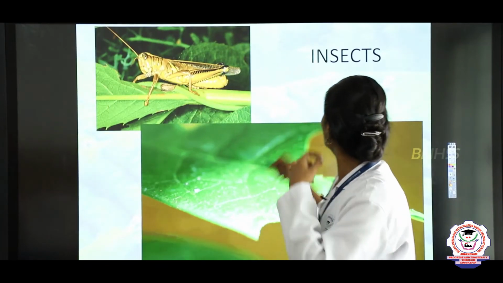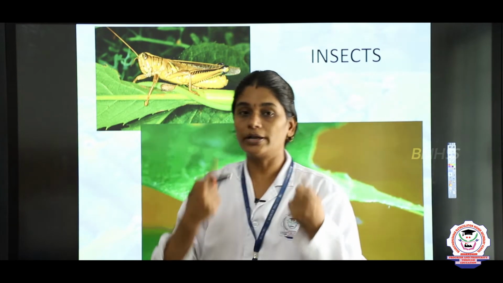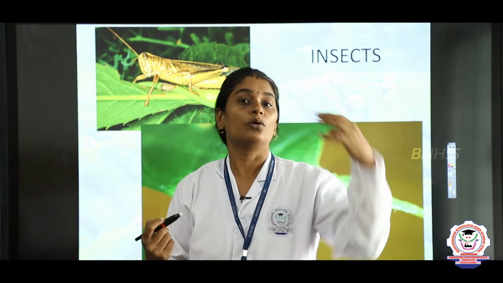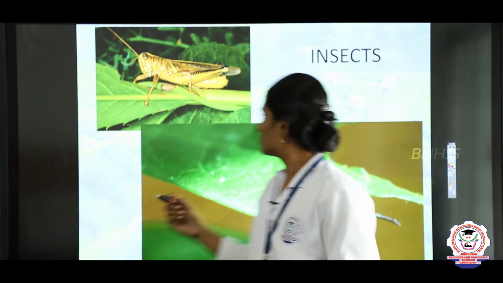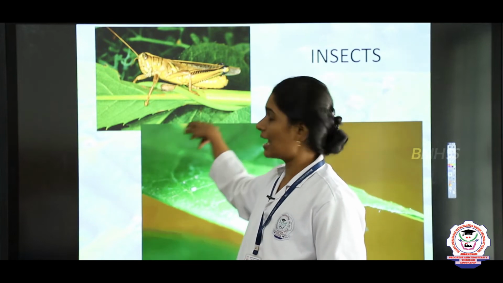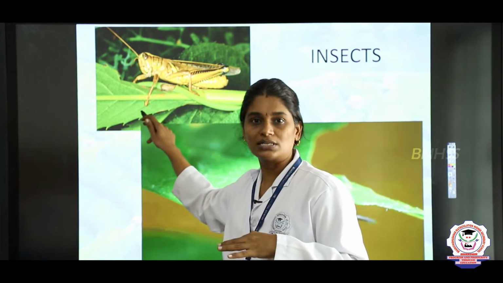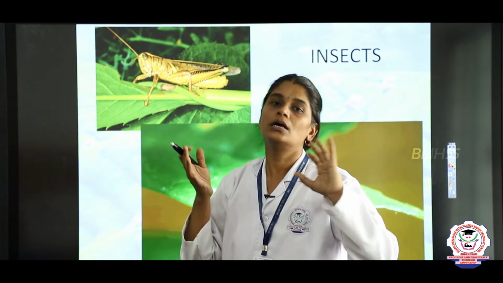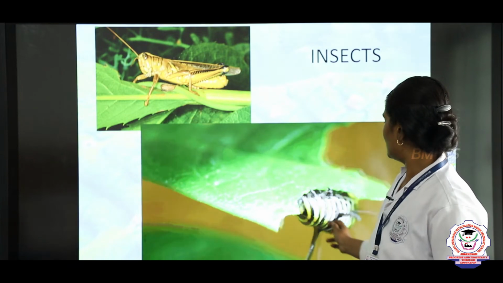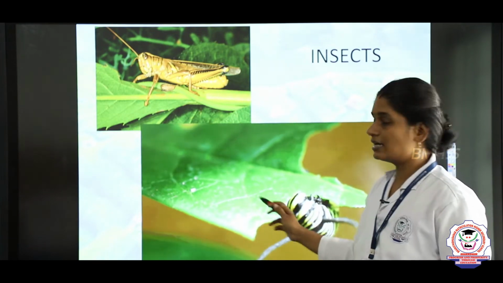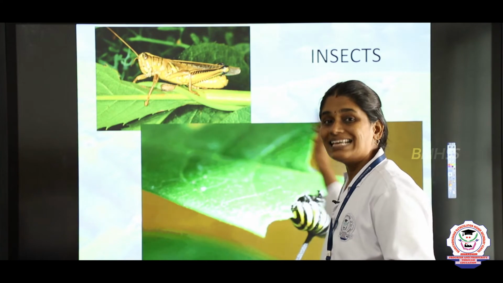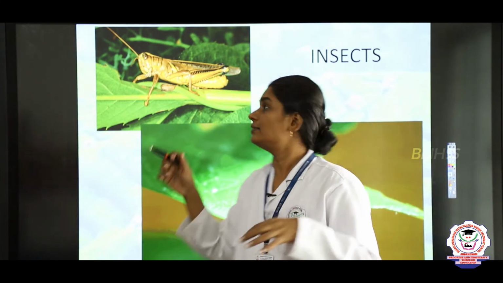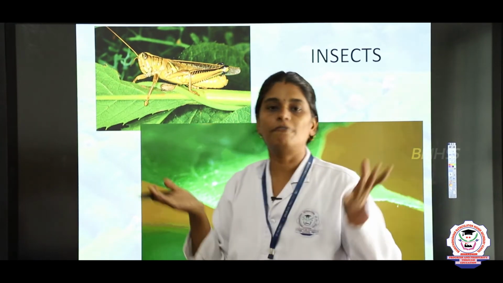So next one, even the insects will come. I already told you we need to spray the pesticides, right? So what are the insects that are going to harm the crops? Insects like grasshopper, it's nothing but locust. Even the locusts are migratory insects. They may come and harm the crops. And then you can see an insect is eating the leaves. So in this way, these insects will come and harm the crops, and thereby it leads to damage for the farmers, right?